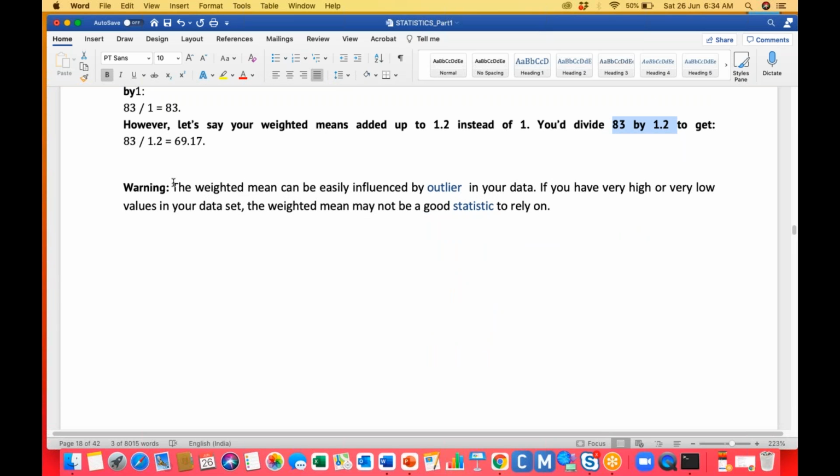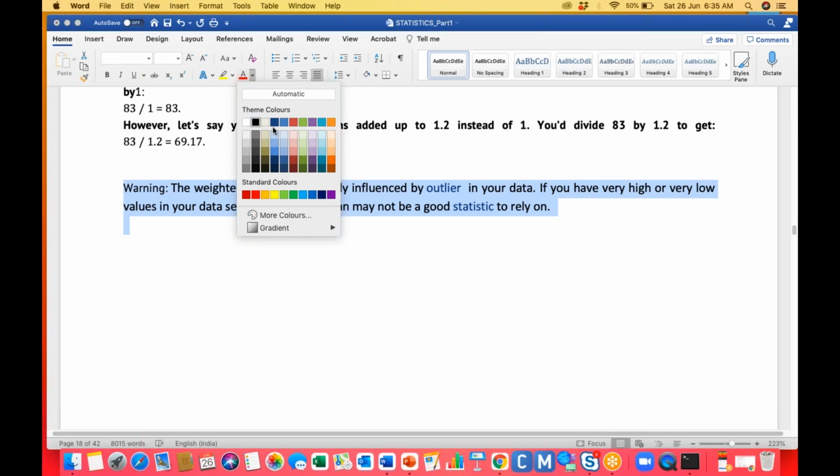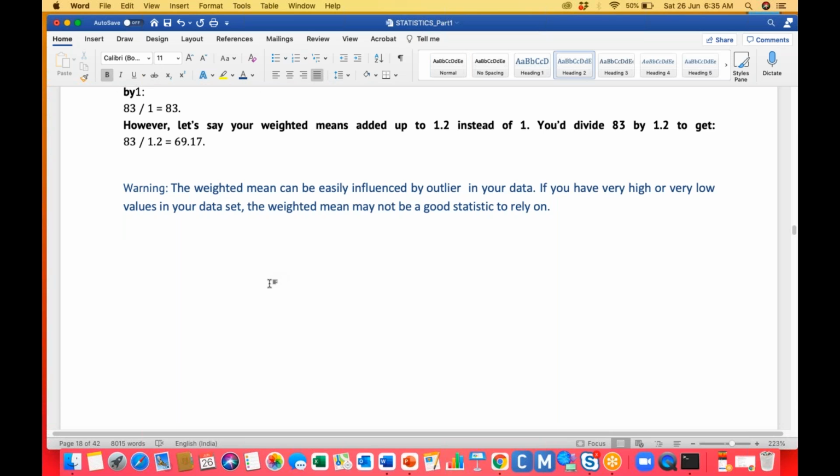Okay, so there is some warning. The weighted mean can be easily influenced by outliers in our data. If we have very high or very low values in our data set, the weighted mean may not be a good statistic to rely on. You understood the note? In your data set, if you have more outliers, then don't use the weighted mean. Got my point?